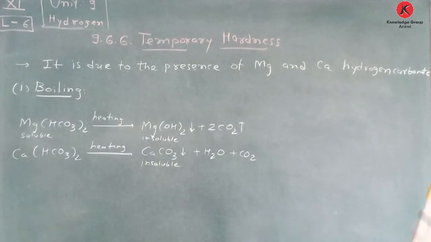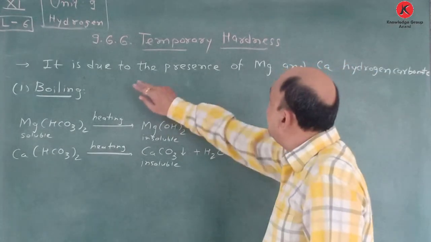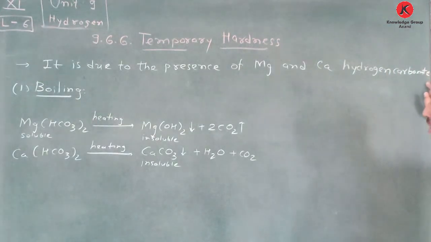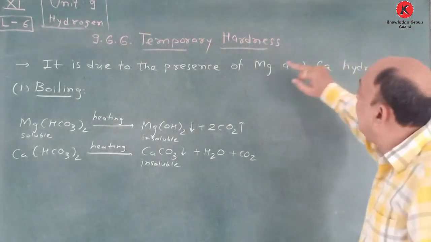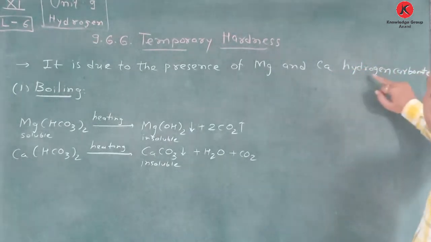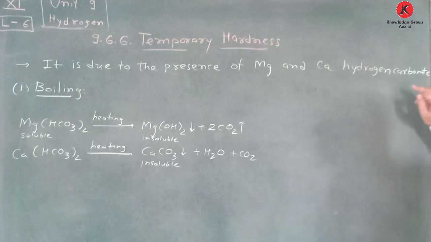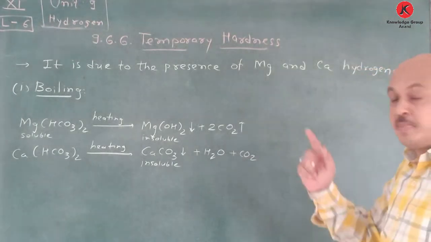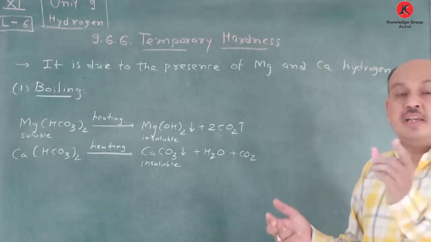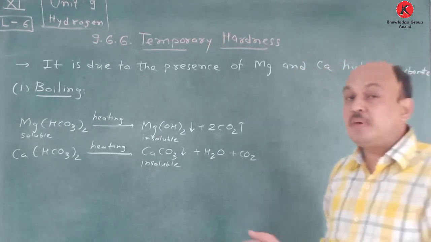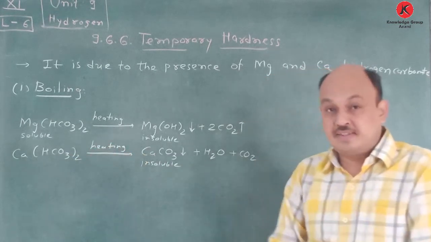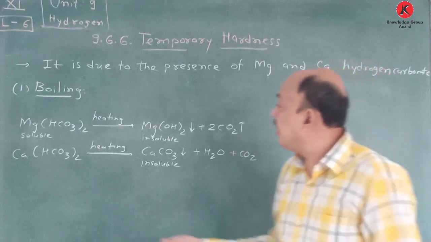Now see here, temporary hardness. It is due to the presence of magnesium and calcium hydrogen carbonates. That means in your hard water, calcium and magnesium bicarbonate is present. So it is removed by two methods. The first method we discuss is boiling. You have to remember that in water, suppose magnesium hydrogen carbonate and calcium hydrogen carbonate are present in the form of soluble salts.